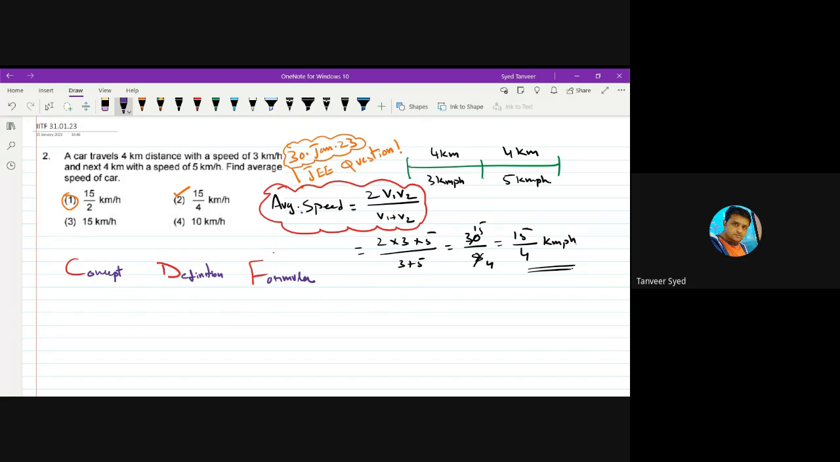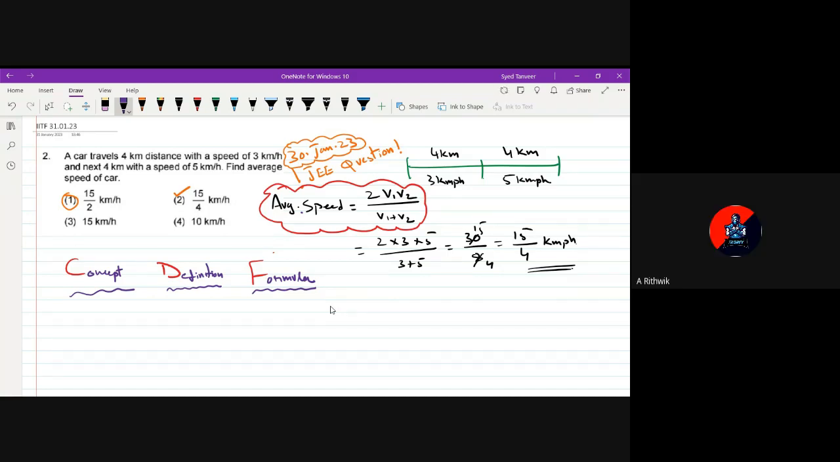You should know each and every concept that you come across in maths, physics, chemistry, biology, whatever. And whatever terms you get in that concept, like average speed, average velocity, displacement, distance, acceleration, retardation, you should remember and understand its definition. Then you should remember the formulas in that particular concept. Then you can solve these questions. CDF is the basic.